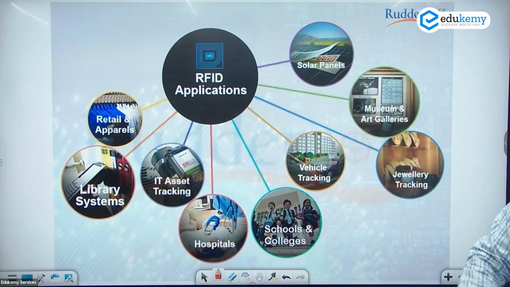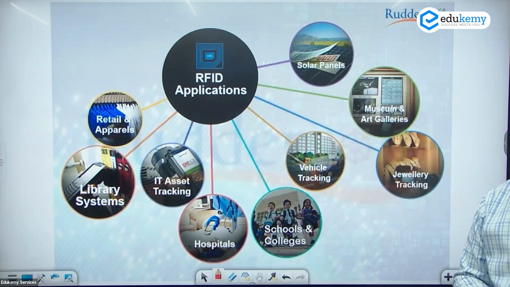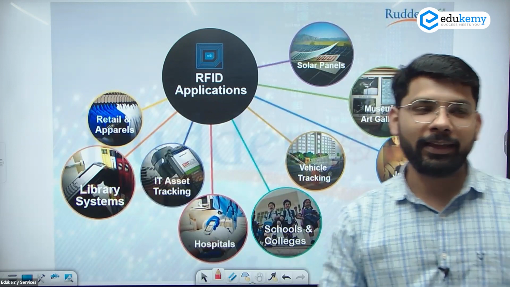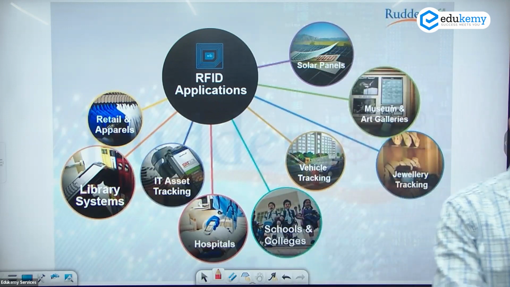Okay. So these are some of the applications of the RFID. So you need to know because some questions related to the applications are asked. It can be used in retail and apparel, library systems में भी use होता है. IT assets tracking. 2000 की चिप वाला नोट याद होगा ना. And hospitals, schools and colleges, vehicle tracking, solar panels. So हमारी मीडिया ने कुछ भी बना दिया था. Before the RBI, they were inventing a note with a chip, the 2000.